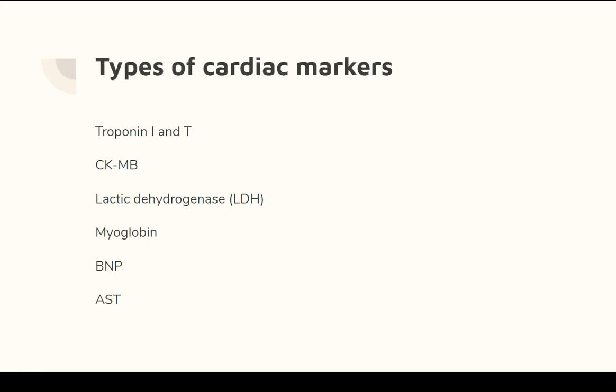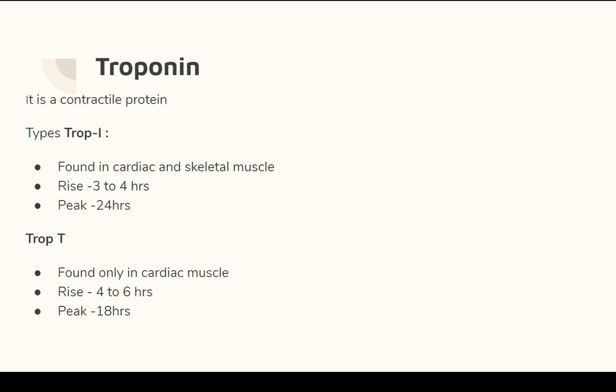The very important few markers are troponin I and troponin T. So I and T are two different types of coenzymes of troponin. Then CKMB, that is creatinine kinase, LDH, that is lactic dehydrogenase, myoglobin, and BNP, that is brain natriuretic peptide, and AST, aspartate transaminase. So we'll see one by one. So the first one is troponin.